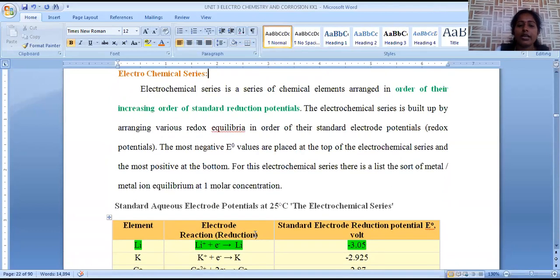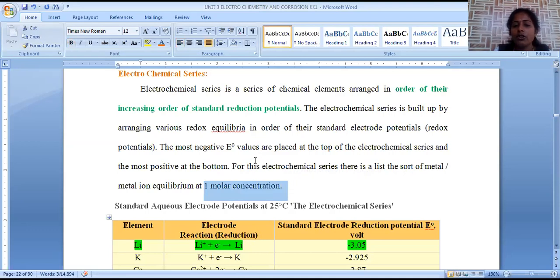In order to get this electrochemical series, to find out these E0 values, the compulsory condition is that we have to take the metal, and that metal should be dipped into its own ion solution, that is, a metal ion solution. So if it is lithium, lithium ion solution should be taken as the electrolyte, and the concentration of the electrolyte should be 1 molar.